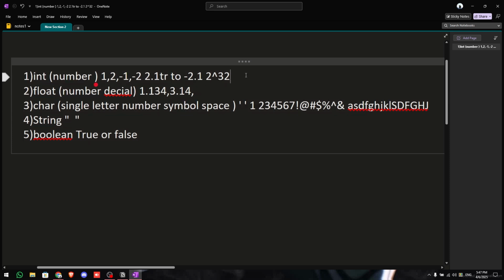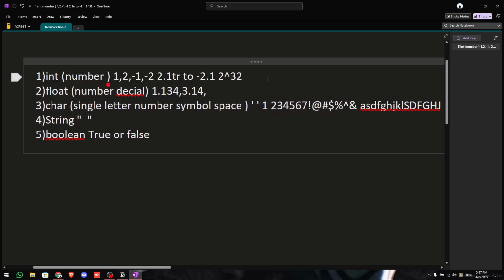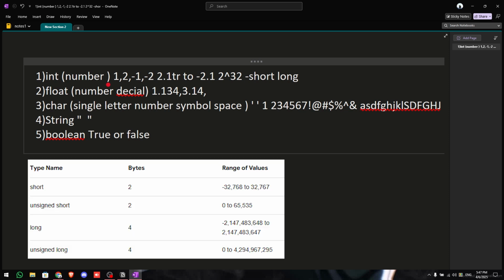Now int and float do have a few sub data types. For example, in int we have something called short and long. Short generally decreases the size of the integer, from about 2.1 billion to minus 32,000 to 32,000, and long similarly increases the int size. We also have signed int and unsigned. Signed int means we can tell whether an integer is negative or positive. By default the integer is defined as signed int, we don't need to say it, but if we want to use unsigned, we can add it as a keyword.